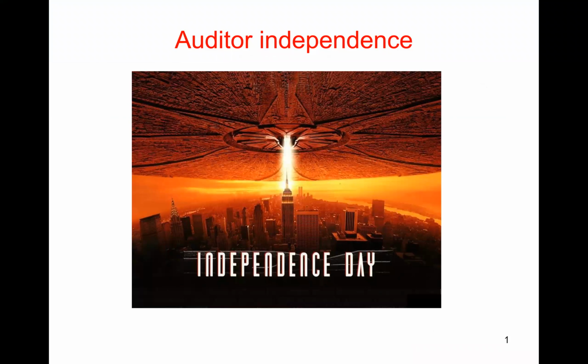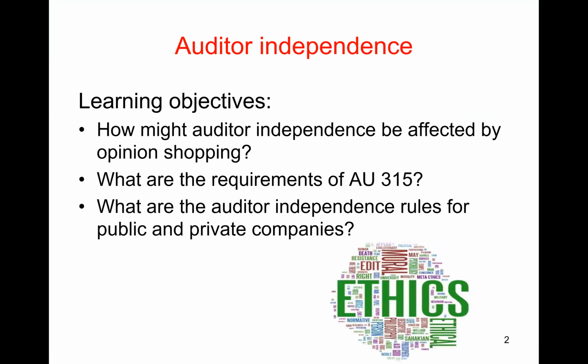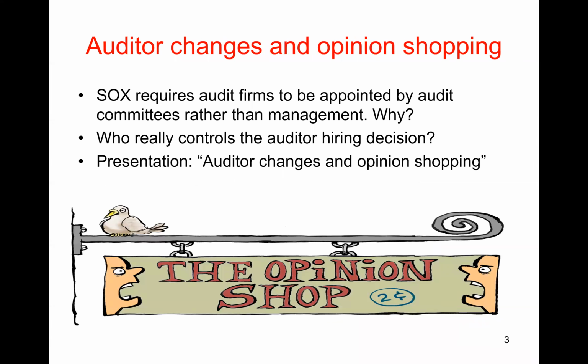Let's make a start on the material for the Auditor Independence Seminar. As I mentioned before, these are the learning objectives. We'll have a student presentation to talk about how opinion shopping could affect auditor independence. Secondly, what are the requirements of AU 315? And thirdly, what are the independence rules for public and private company audits?